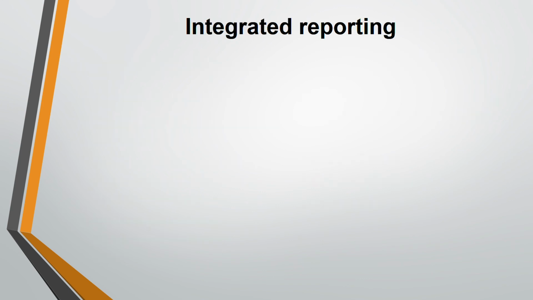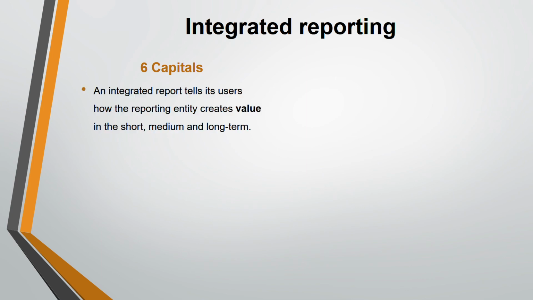Now we are moving on to the last topic, integrated reporting. Under integrated reporting, we have to know the content of it and the six capitals. The main purpose of integrated reporting is to tell the user how the entity creates value in the short, medium, and long term by using these six capitals. Value is derived from the six capitals. What are the six capitals?